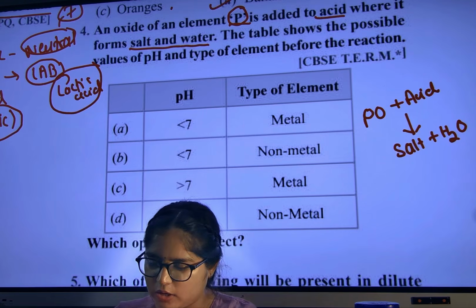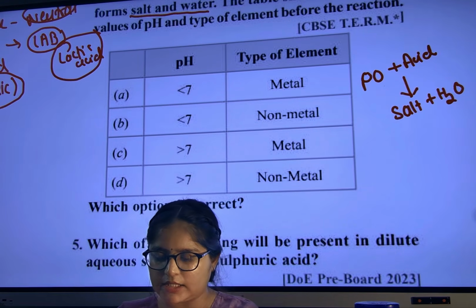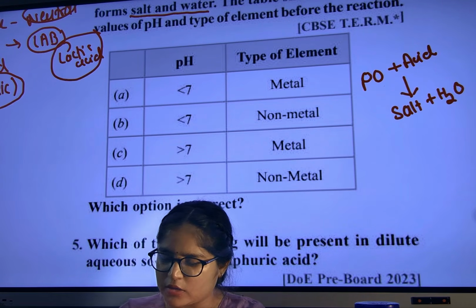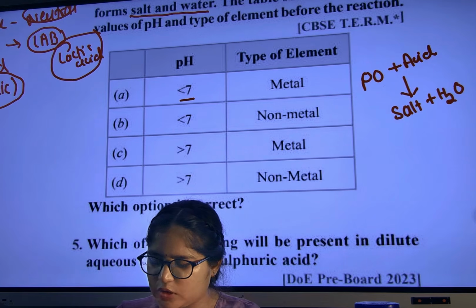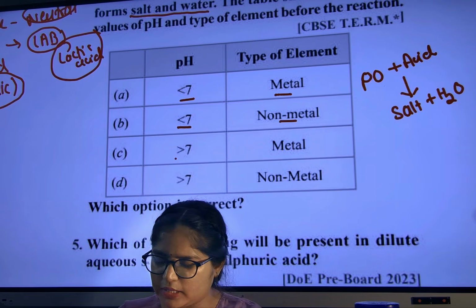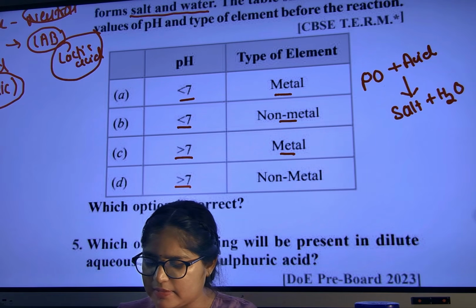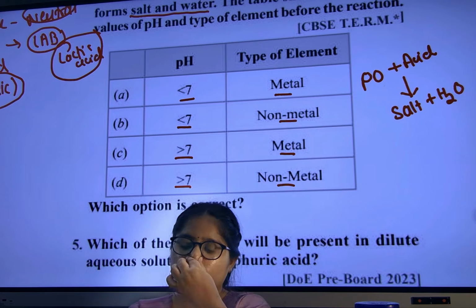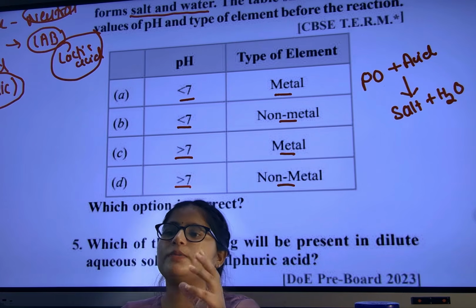Salt plus water. The table shows the possible values of pH. They are saying less than 7 for metal, less than 7 for non-metal, and more than 7 for metal, more than 7 for non-metal. So you have to see which option is correct.